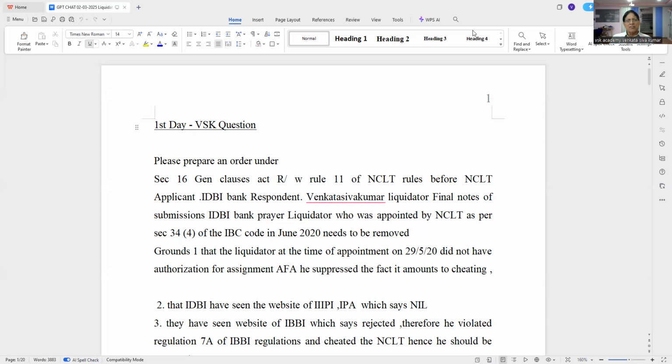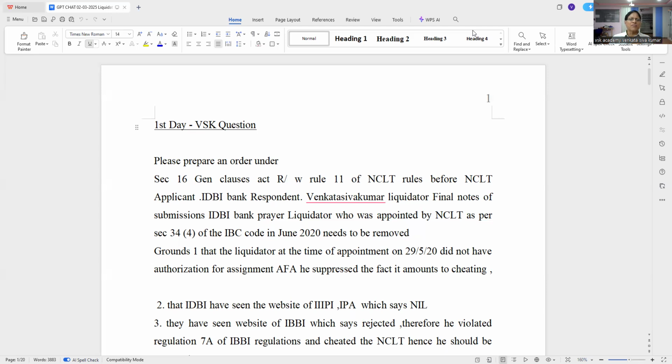And that is before the judge. That is a genuine judge who would like to pass an order in accordance with law. Whatever I am saying will be useful for appeal, those grounds. But at the time, what you file is very, very important. So I tested this before ChatGPT, and I have given the inputs like this. What did I say?